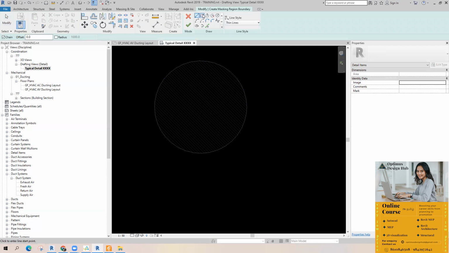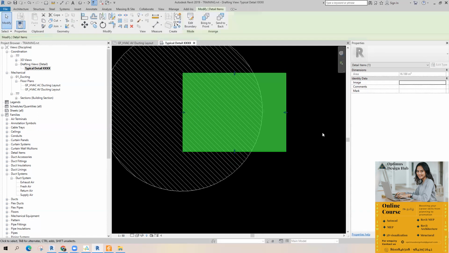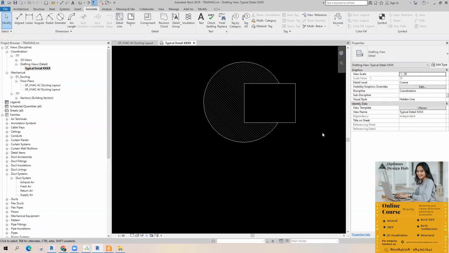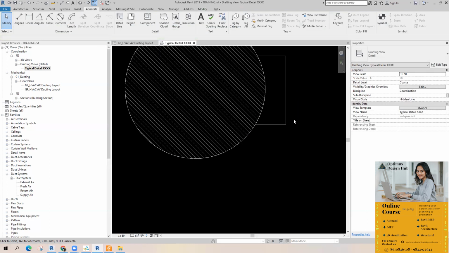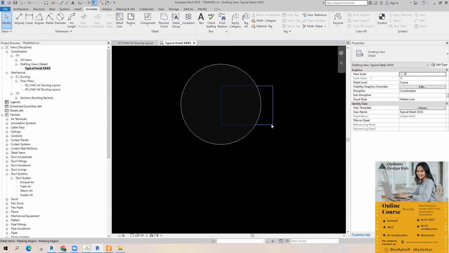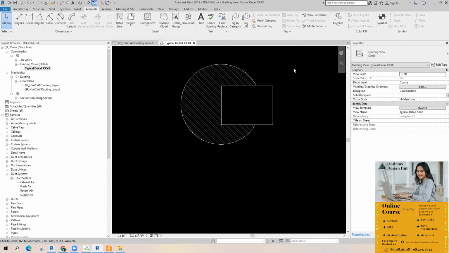Masking Region. Now, say I'm giving a boundary, right? Hope you know what masking is. If it is like this and sent to back, it gets masked. I mean, it is going to the back side. Bring to Front, then it is like this.